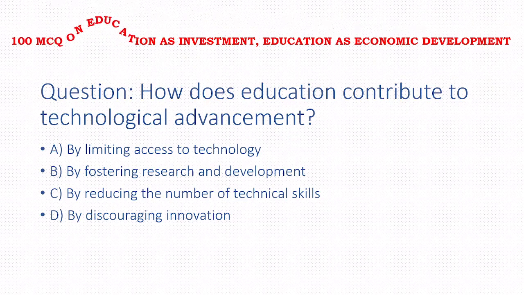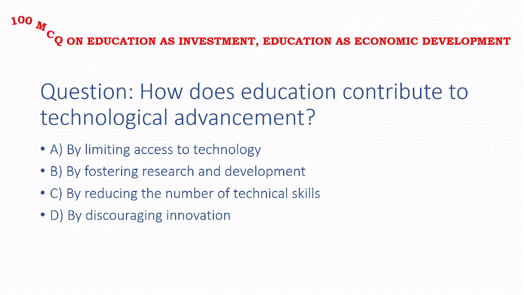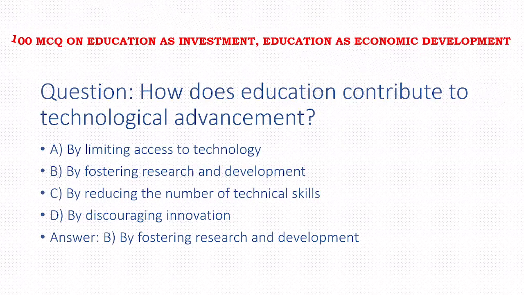How does education contribute to technological advancement? Options: by limiting access to technology, by fostering research and development, by reducing the number of technical skills, by discouraging innovation. Answer of this question is option B, that is fostering research and development.